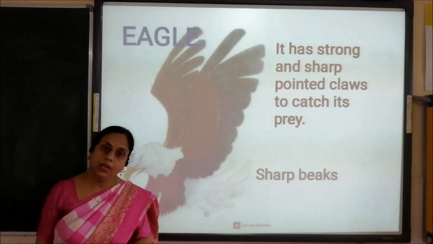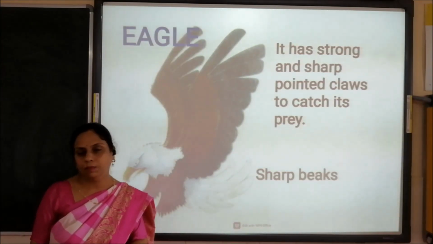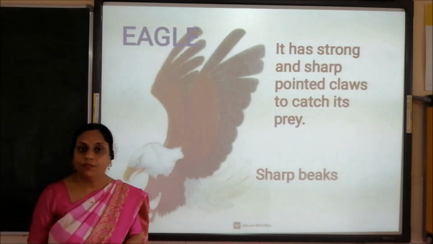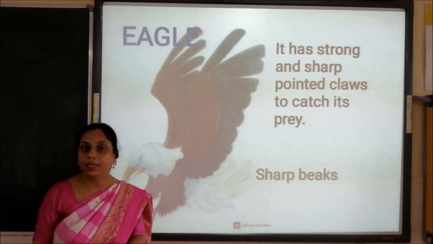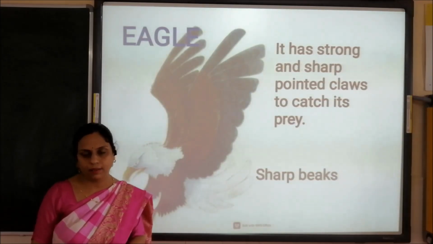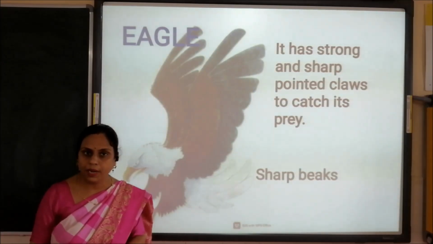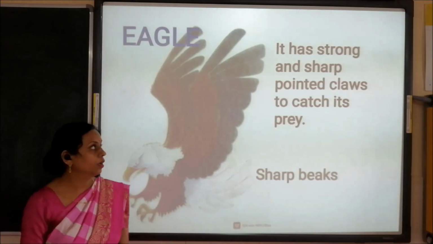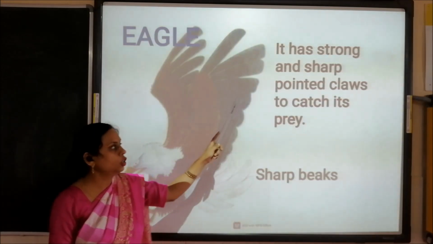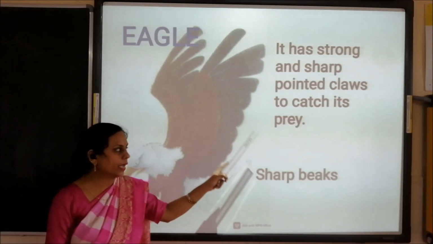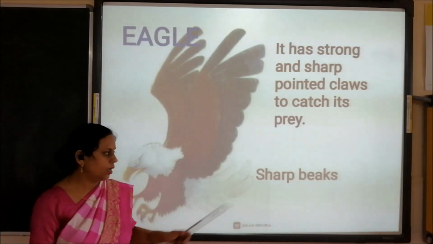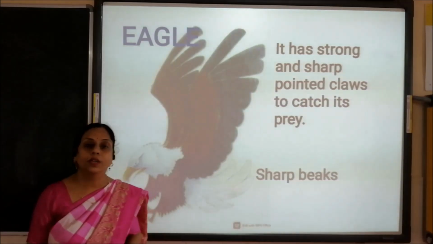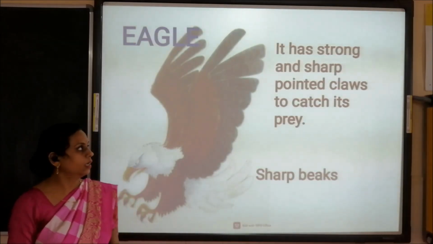Now children, eagle is also a carnivorous bird. It flies in the sky. It has sharp eyesight. When it sees its prey like a rabbit, it swoops to the ground. It has strong and sharp pointed claws to catch its prey, and sharp beaks for tearing the flesh.